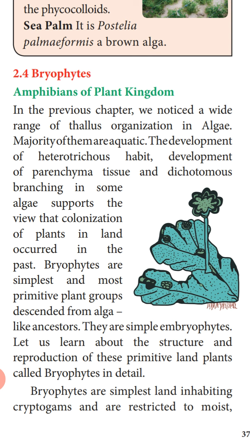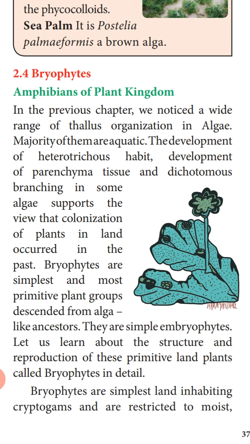Development of the parenchyma tissue and dichotomous branching, that is the branching where the apical bud divides into two branches. This type of features, that is heterotrichous habit, development of parenchyma tissue and dichotomous branching in some algae, support the view that colonization of the land by plants occurred in the past. So these features found in the algae help in the colonization of the plants on land.